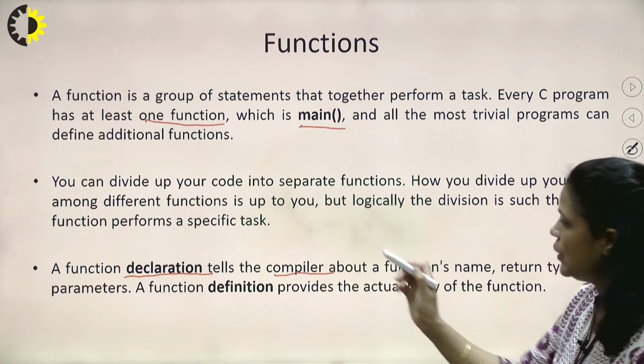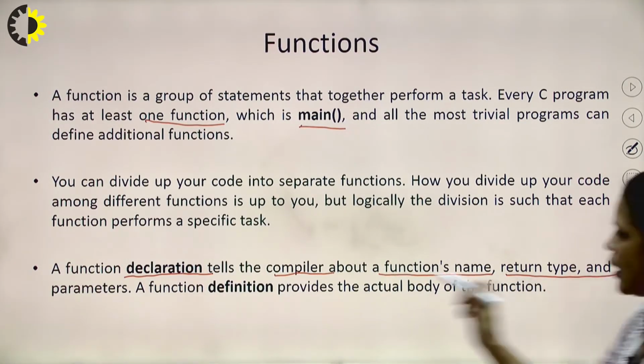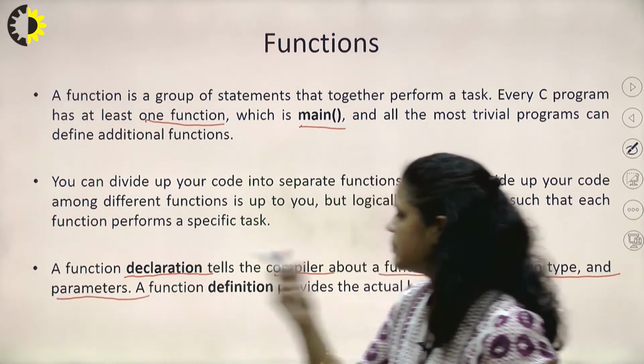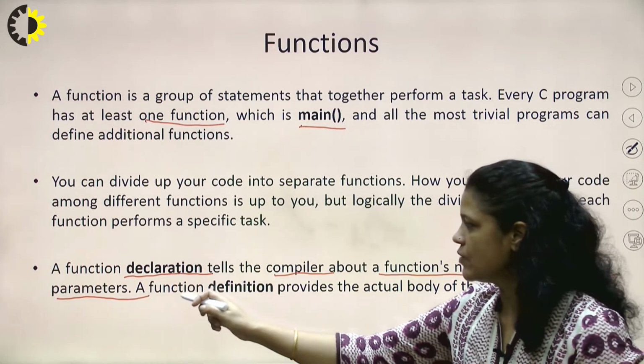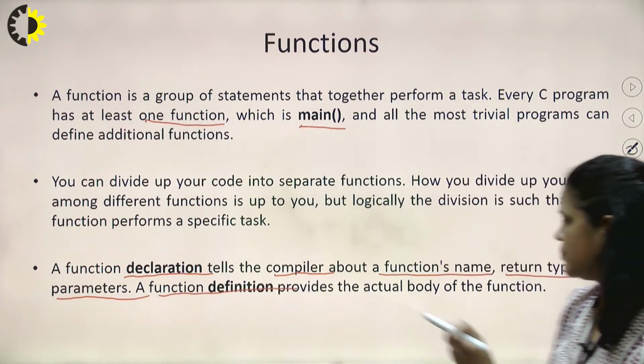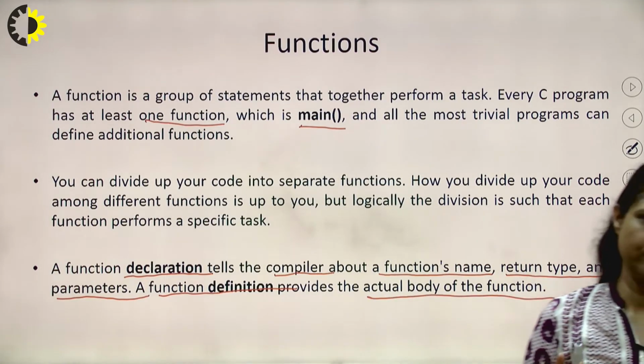So we need to tell the compiler about the function's name, return type, and parameters. And then the function should be defined. It has a function definition, that is the actual body of the function.